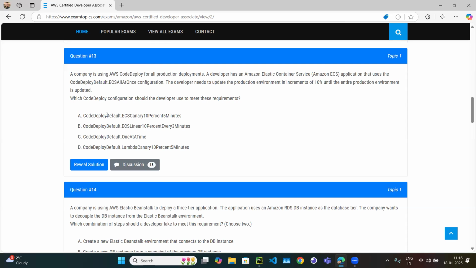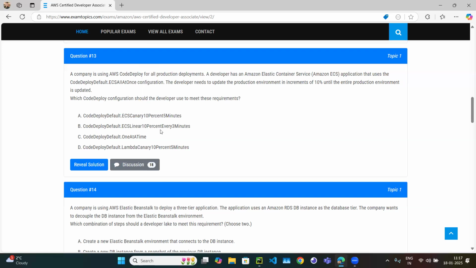ECS CodeDeploy default: ECS Canary 10% 5 minutes. So what is it? Canary 10% 5 minutes means first you deploy 10%, which looks fine, then wait for 5 minutes, then deploy the remaining 90%.